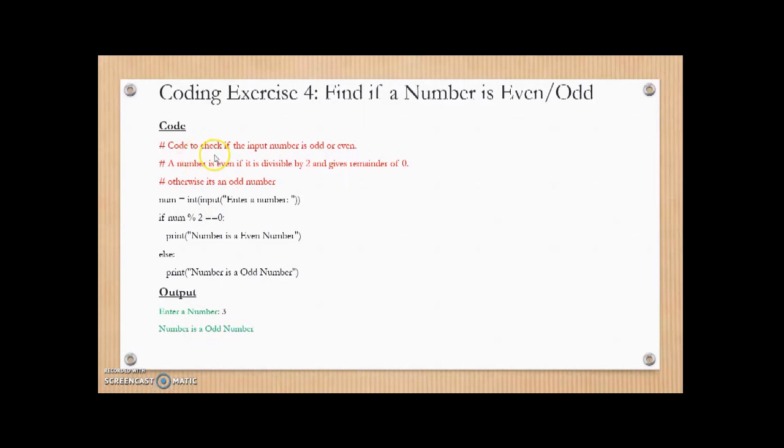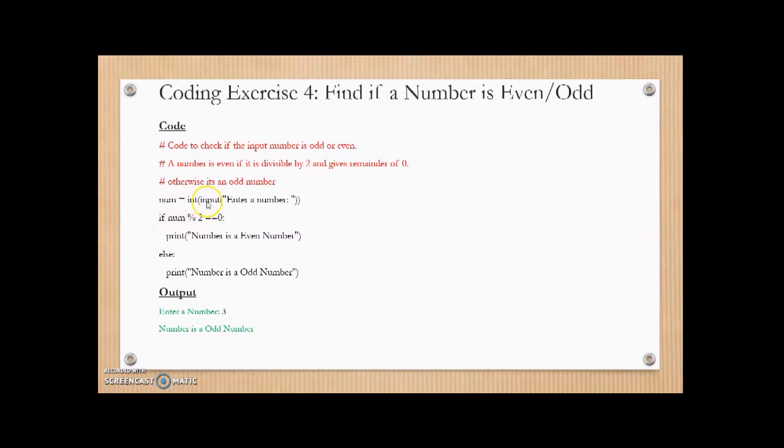Now this code will check if the input is odd or even. A number is even if it's divisible by 2 and gives a remainder of 0, otherwise it's an odd number. So first we'll seek the number from the user, input an integer number, which will be saved in num, enter a number. Now we're using the if statement for the first time.